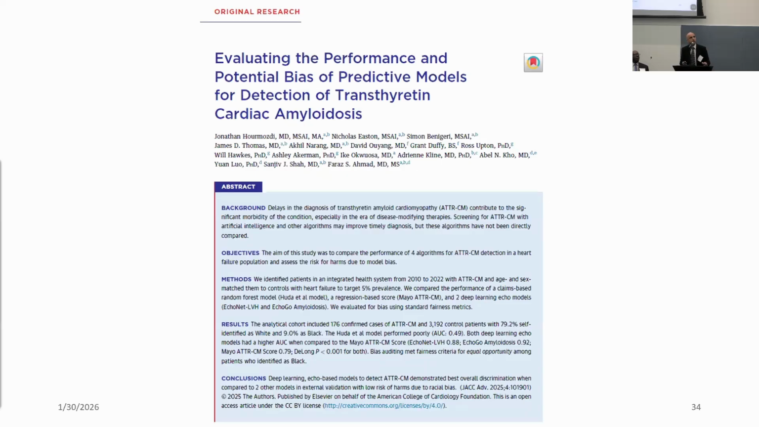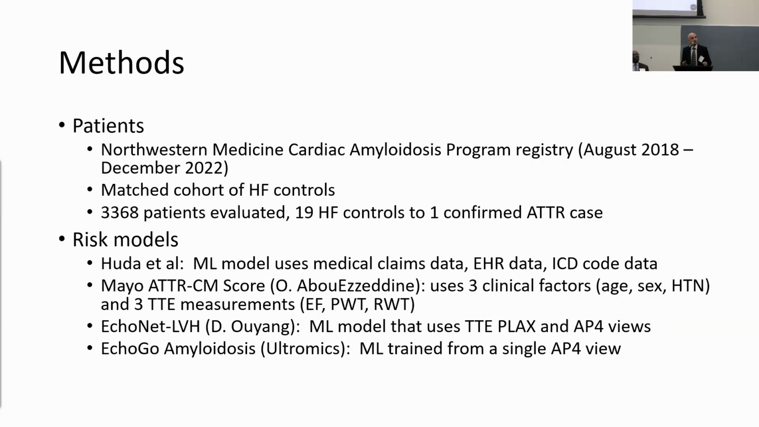Briefly, I'm just going to review this one paper that came from Northwestern. They looked at a few different algorithms and published their findings on the performance of some of these algorithms. They looked at 4 different risk models. Huda's model is just based on medical claims data, so the electronic health record data and the ICD code data, and based on that, they developed a model to see what the likelihood of amyloidosis might be in an individual. It's similar to what we had done with our EHR, except they're trying to run a probability score on these patients.